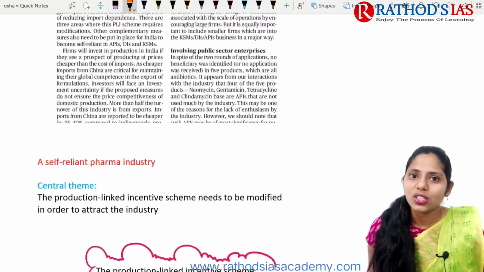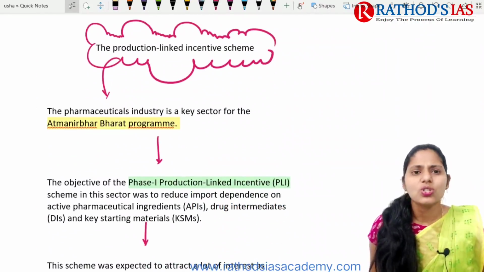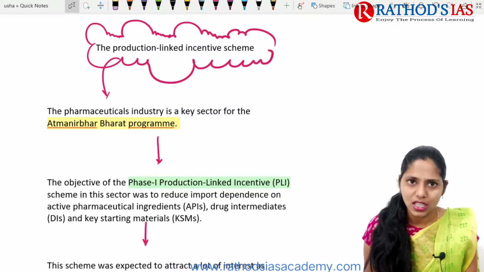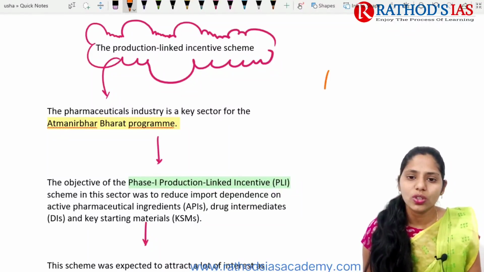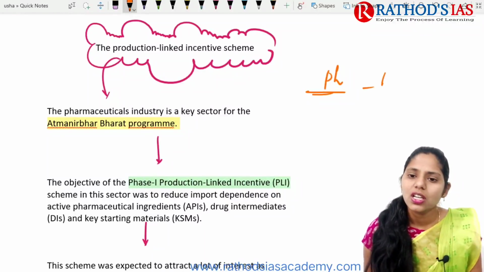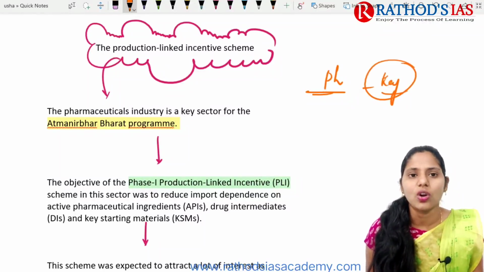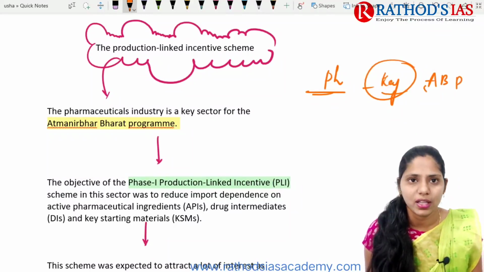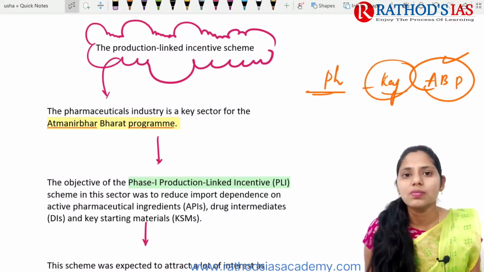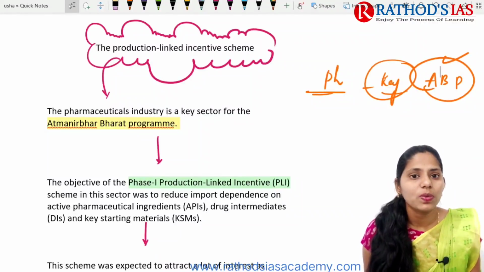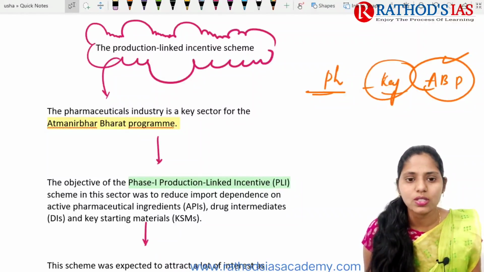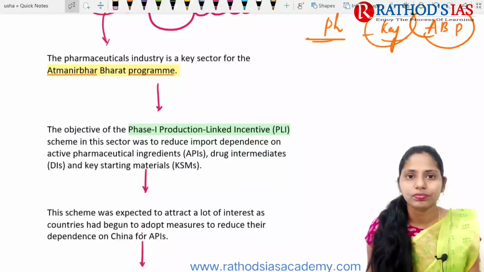Now let us see this topic in great detail. Why is this PLI scheme in the news? The pharmaceutical industry is one of the key sectors of our Atmanirbhar Bharat program, and under it the production linked incentive scheme is a key sector.